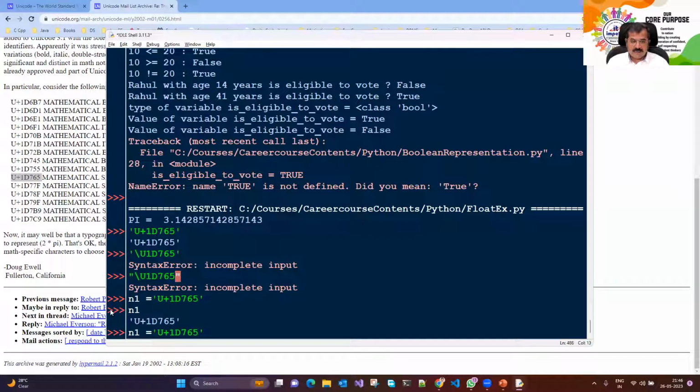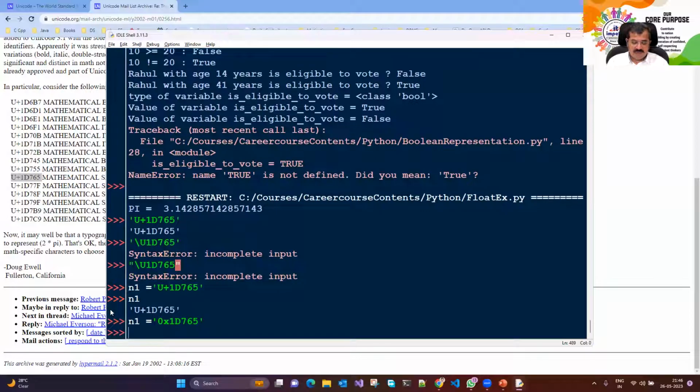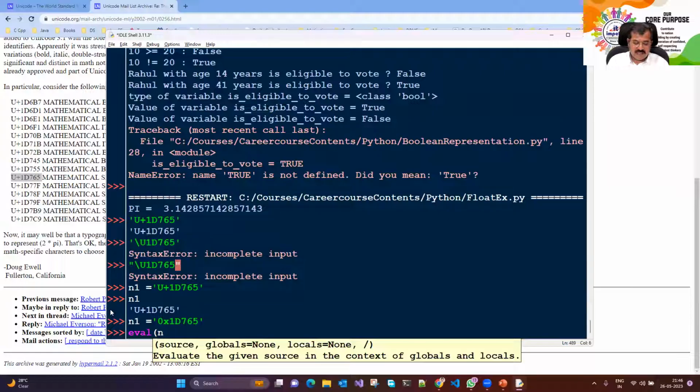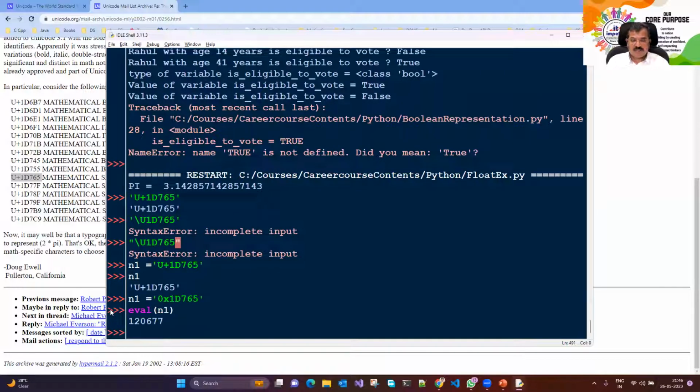If it is a hexadecimal representation, then I remove the u from here and write 0x. Now let's see what value n1 gives. If I say eval and n1, it will give me some number. So this is the number which can give you the symbol of pi.